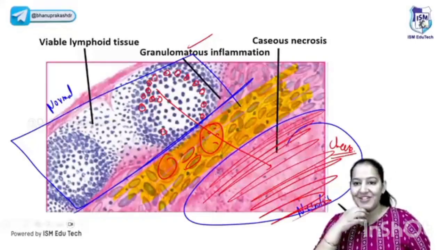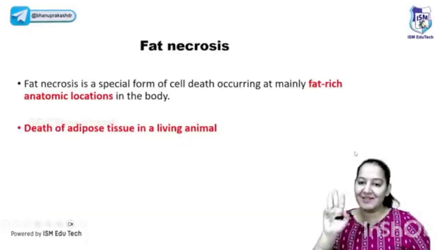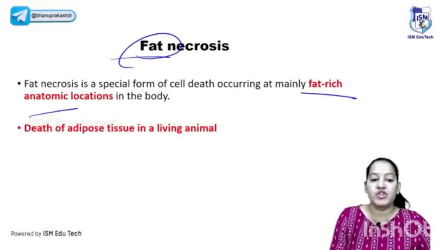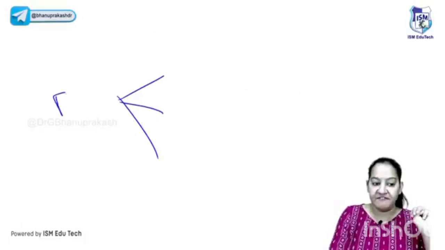Say yes, at least appreciate, come on, interact. Got it or didn't get it? So that is the third type. Coming to the fourth type, the fourth type is fat necrosis. It's a special necrosis which occurs in fat-rich locations in the human body. Tell me three fat-rich locations in the human body.